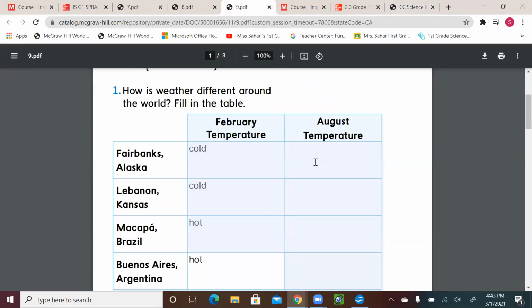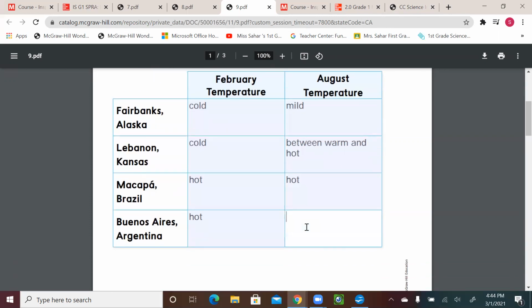Let's go write this down. So in August, Alaska, the weather was mild. Lebanon was hot, or between warm and hot, towards hot, but it was between warm and hot. All right, and then Macapa was really hot, and then Buenos Aires went back to mild.